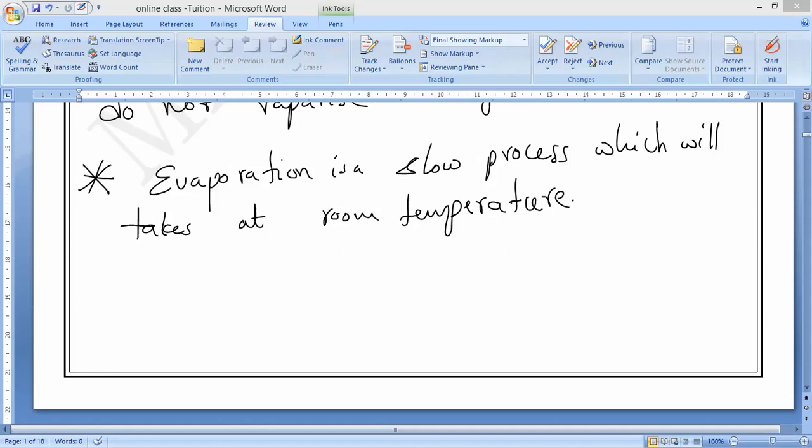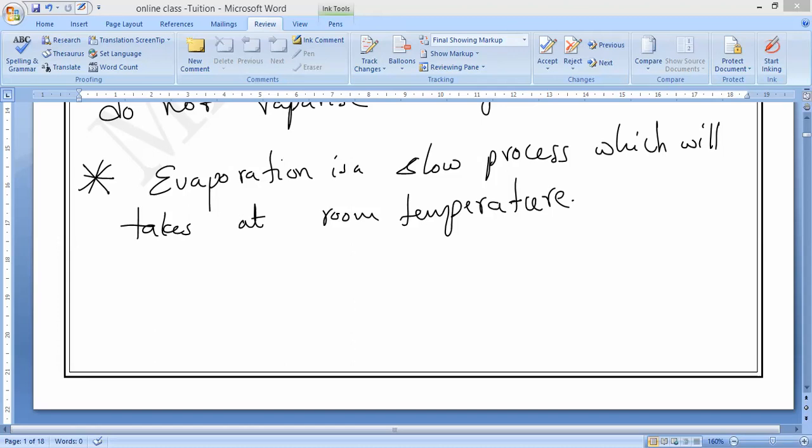Is it possible to separate by centrifugation? No, sir. No, because why? We can use centrifugation and filtration for undissolved solids, but here it is a dissolved solid. Salt is dissolved, so we cannot use filtration and centrifugation. Common salt is completely dissolved in water; it is not insoluble, it is soluble in it.